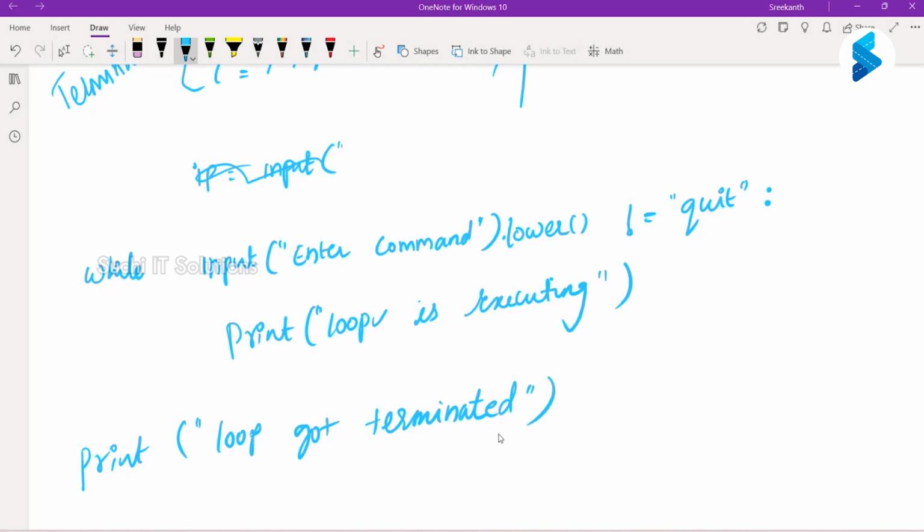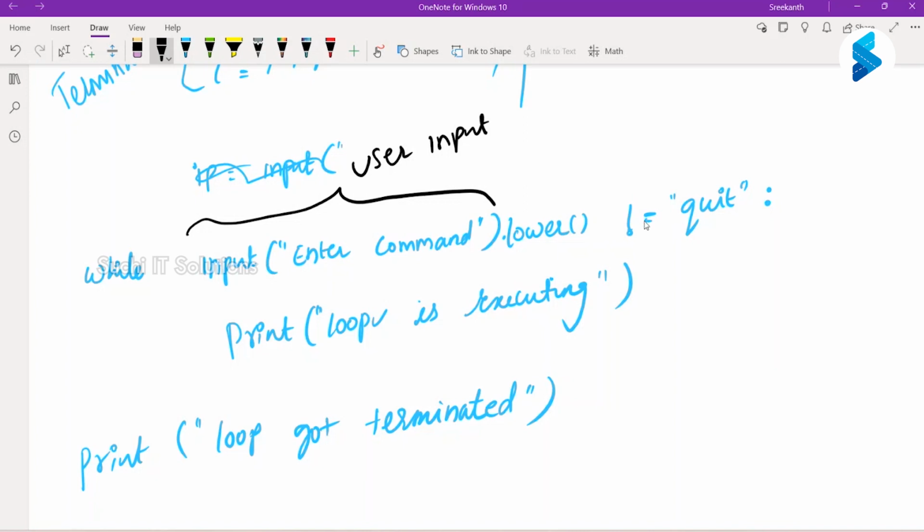Okay, so now tell me what will happen here. What does the input function do? It will take the input, the user input. Done. And what are we checking here?